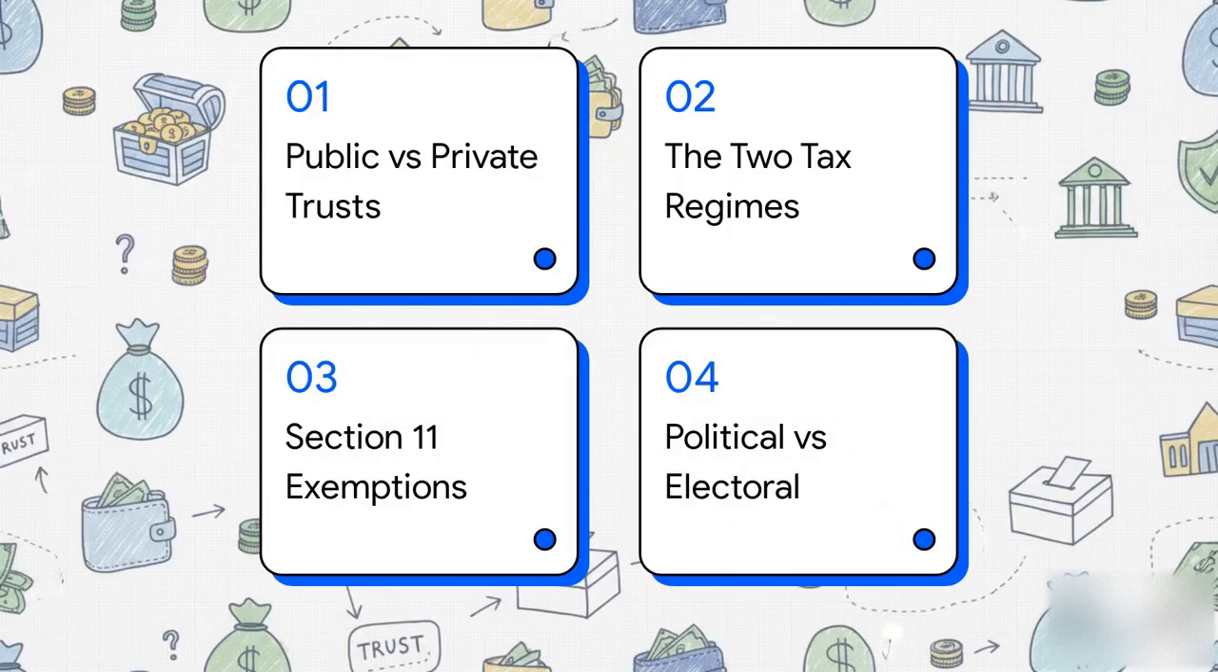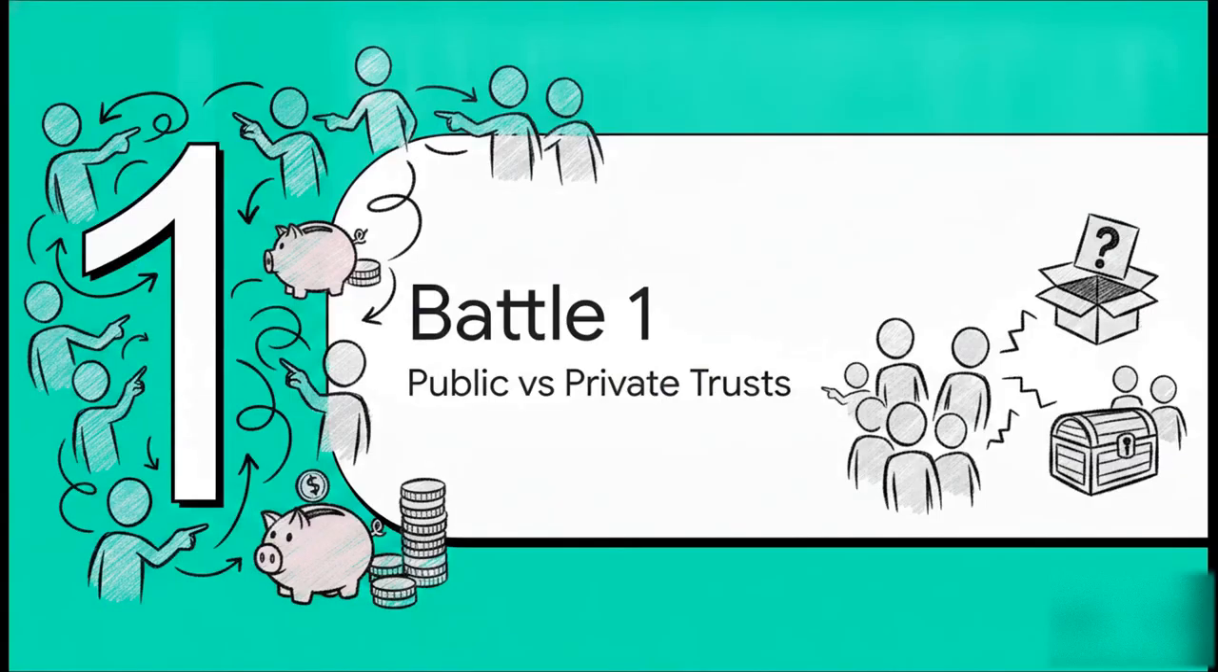So, here is our agenda for this review. First, public versus private trusts. Second, the two tax regimes. Third, Section 11 exemptions. And finally, number 4, political versus electoral entities. Let's get to it. All right, up first, Battle 1, public versus private trusts.